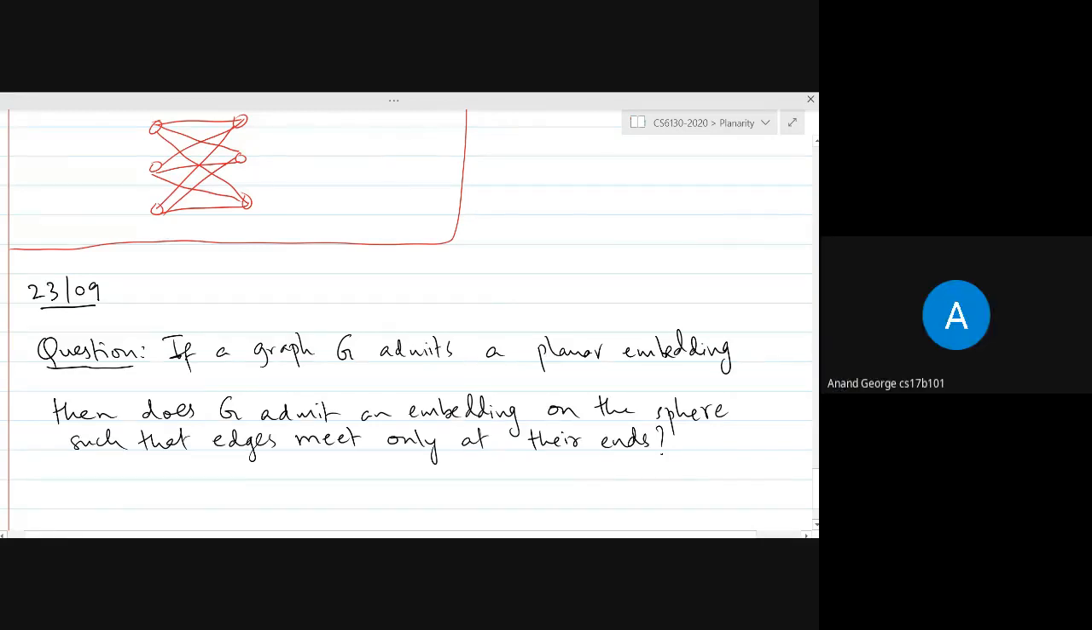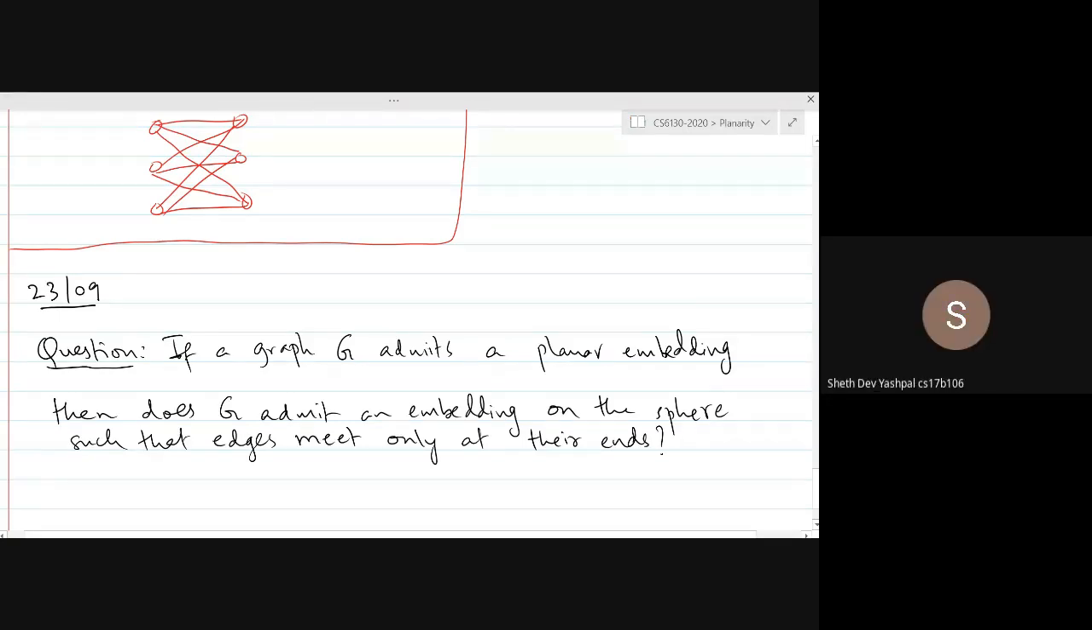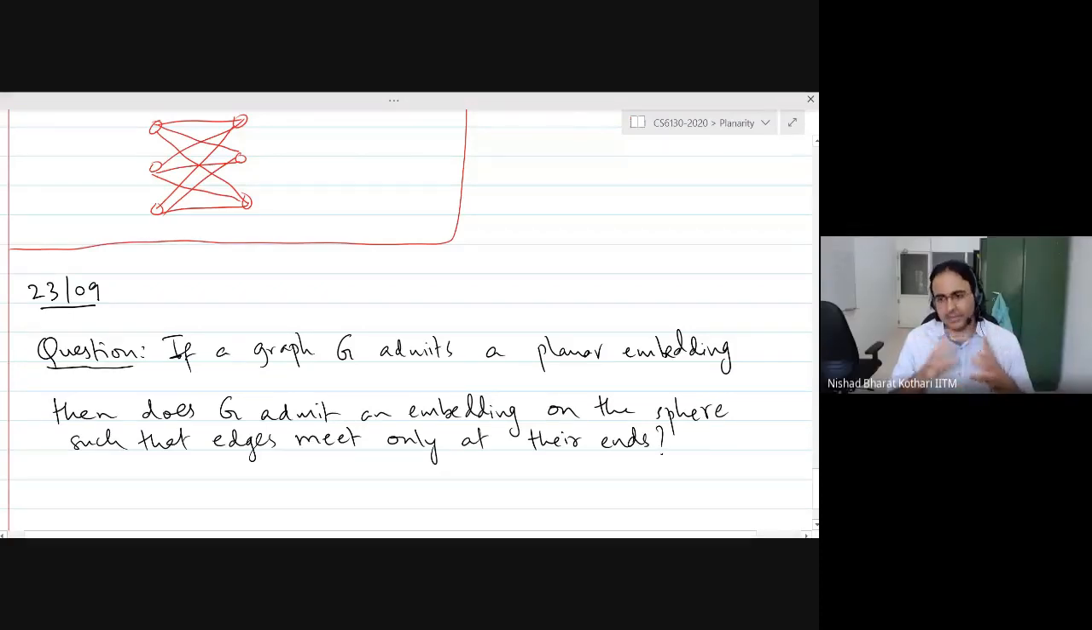So when you say embedding on the sphere, are we embedding on the surface or can we use the entire volume of the sphere? No, no, no. We are embedding on the surface of the sphere. Thanks. It should be possible. Yeah, it should be easier than the plane. Okay. So the point is you are saying that it is possible. So if you can embed it on the plane, then you can also embed it on the sphere, right?